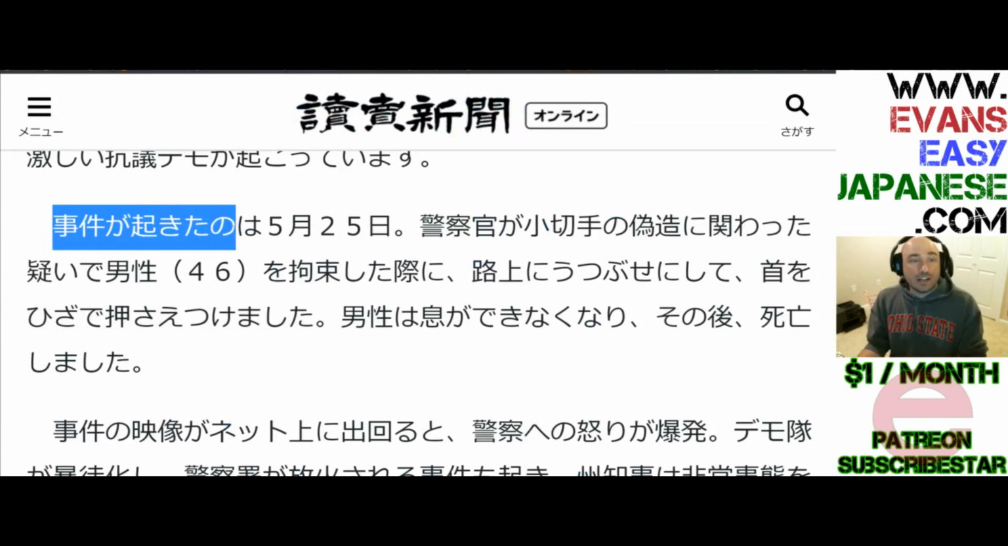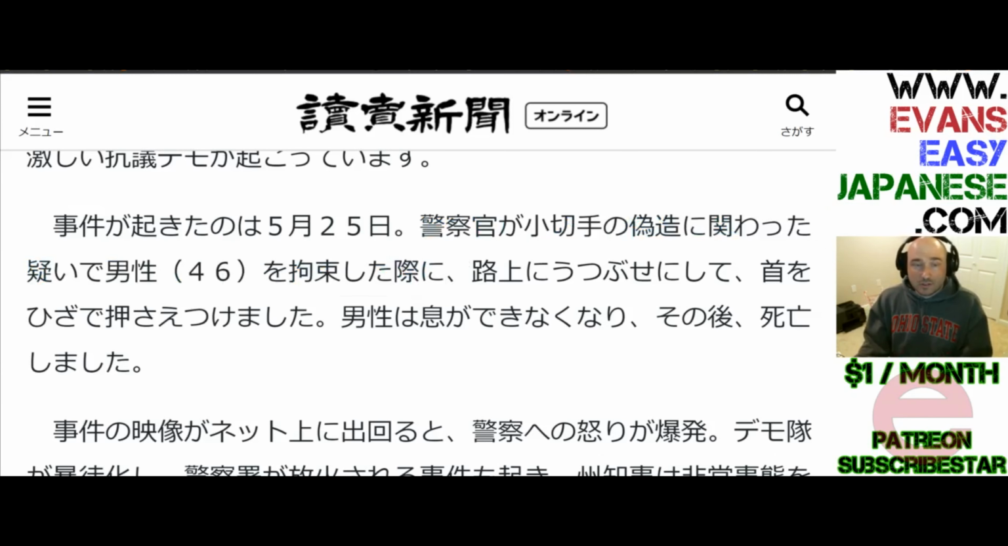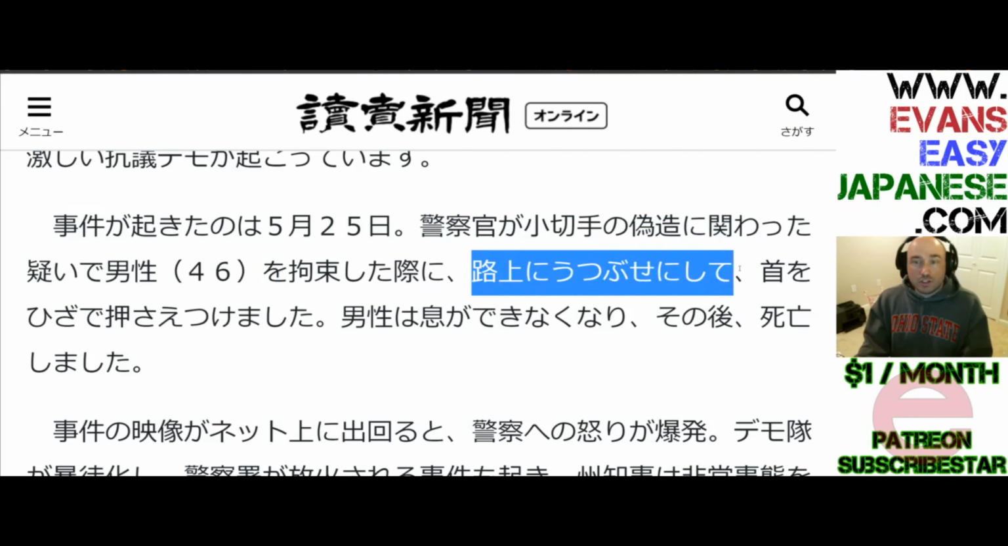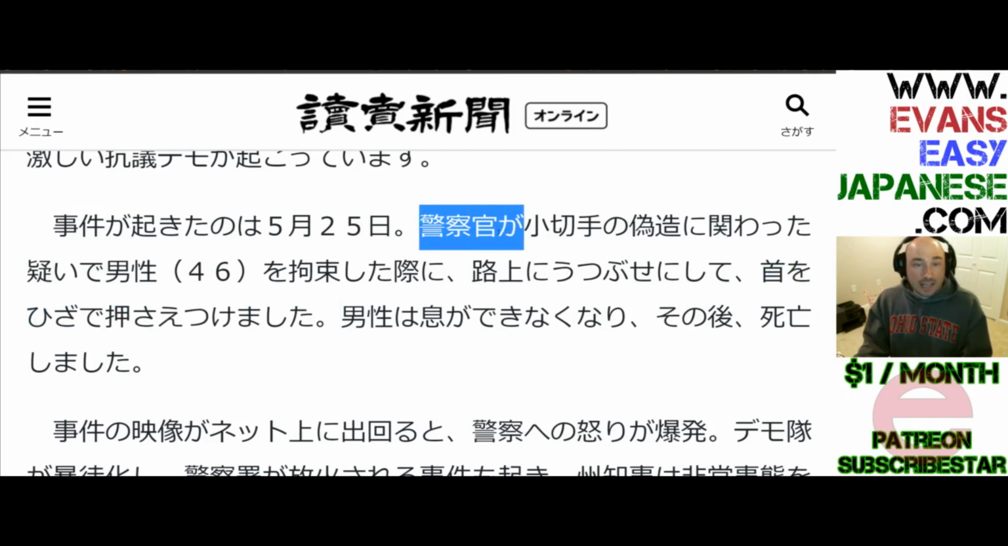All right, so jiken ga okita no wa 5月25日. It happened on the 25th. Keisatsukan ga on the suspicion of a forged check. They bound up the guy who was 46, and when it was happening, they pushed him face down to the ground on the street. Kubi o hiza de osaetsukemashita. They pushed down on his neck with their knees, and that's also the keisatsukan.